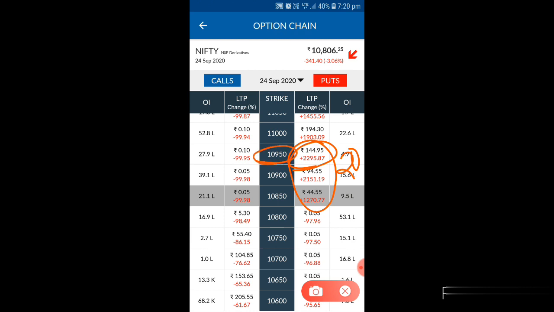When you are buying at the current strike rate, the market has fallen down and you are getting profit. But if you are thinking, okay, today the market may fall maybe 300 points and I can buy in this area, it means you are buying another 500 to 600 points down. What will happen here? You won't be getting any movement, and finally you will end up in huge losses. So always identify where you are going to buy and what the strike price is. Based on the strike price only, you have to trade.